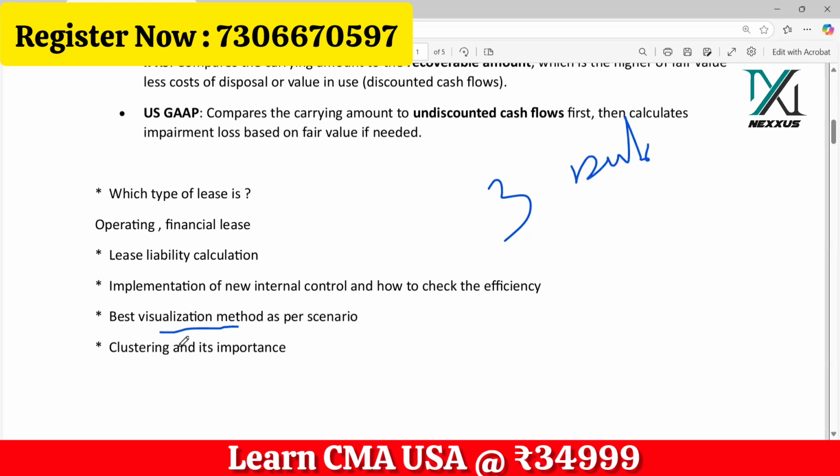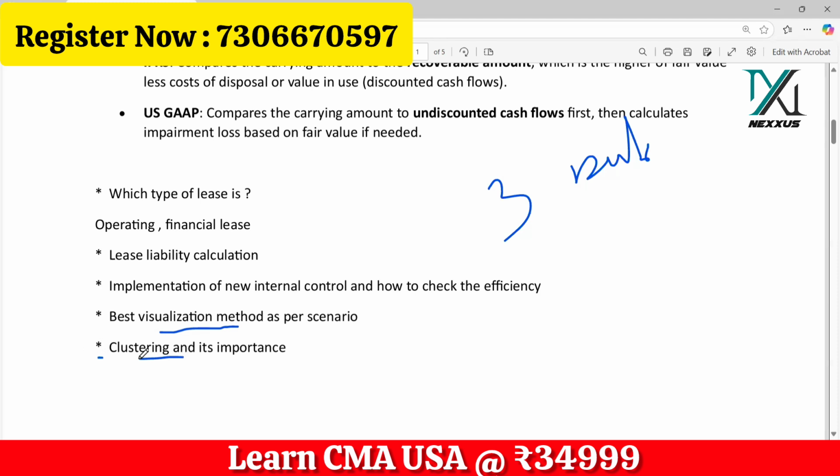Then again, based on section F, clustering and predictive analytics, the types of predictive analytics. There is clustering, classification, generalization. A lot of points are there. If you're following Hawk material, you can see these topics there. I don't think it is presented in other materials. I haven't seen it in Gleim or Wiley. It's in Hawk, types of predictive analytics.